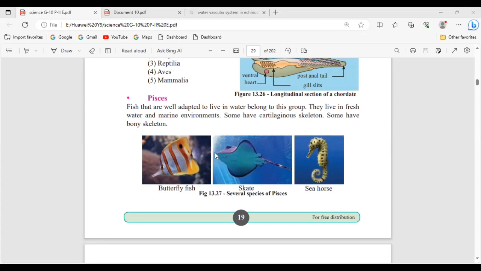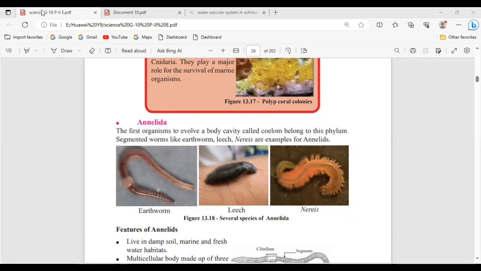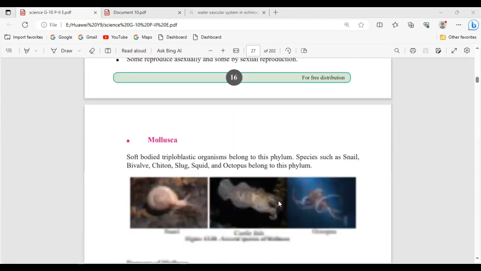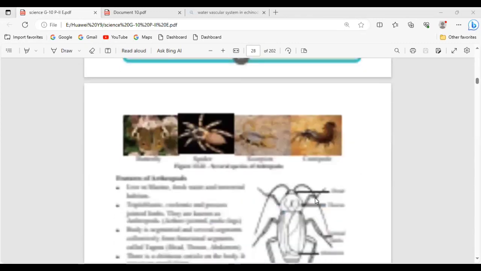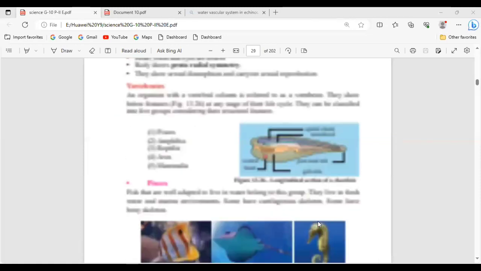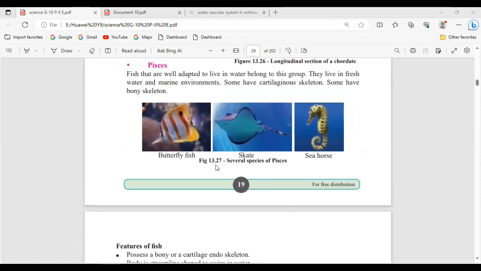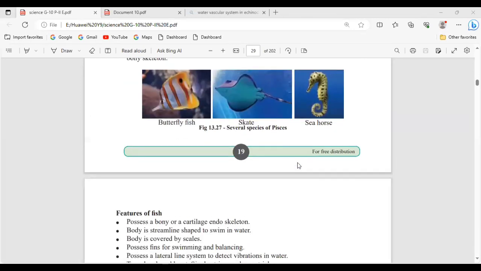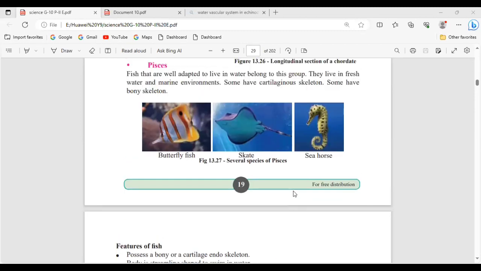Okay, right. So see the examples of fish, we have different forms of fishes, like here we have butterfly fish, skate, seahorse, then tilapia, shark, likewise so many fishes. Mackerels, Indian mackerels, like that.